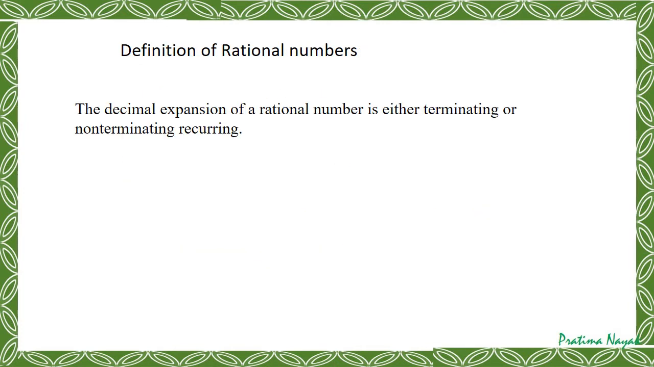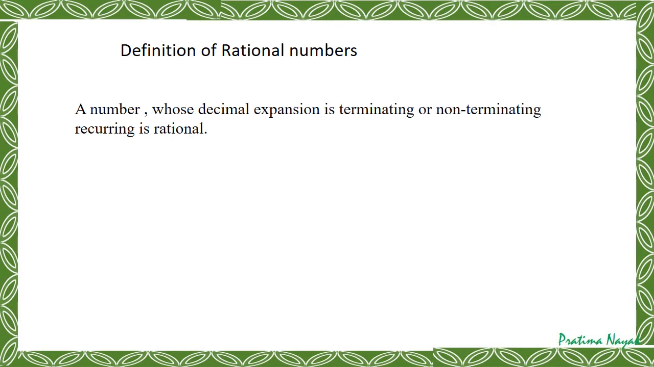So the definition of the rational number can be done in this way. The decimal expansion of a rational number is either terminating, meaning remainder is 0, or non-terminating, recurring. If remainder is not 0, it will go on repeating, it will go on recurring. So we can define the rational number in this way: the number whose decimal expansion is terminating or non-terminating recurring is a rational number.